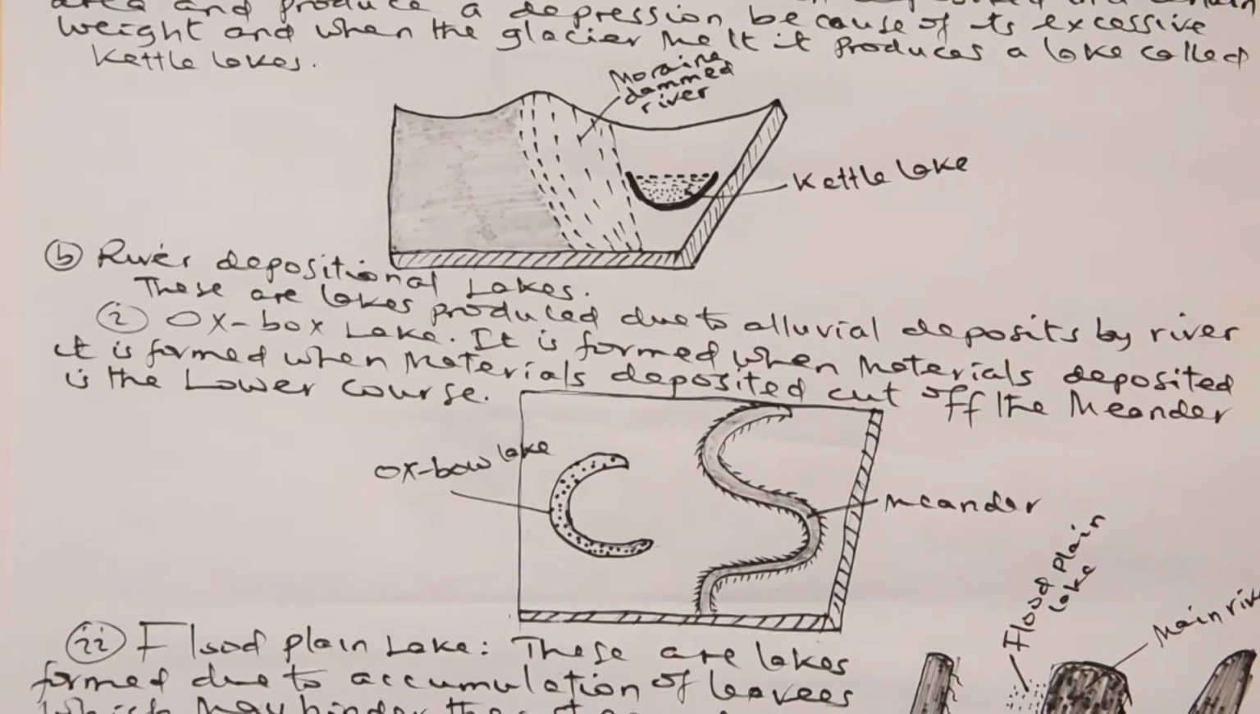Another one, due to deposition, is the river deposition lake. These are lakes produced due to the alluvium deposited by a river. As I told you, the meaning of alluvial: alluvial is the deposition features caused by river action, but moraine is the deposition features or materials caused by ice movement. Therefore, river deposition can lead to the formation of a lake. For instance, the oxbow lake, and you know the meaning of oxbow lake.